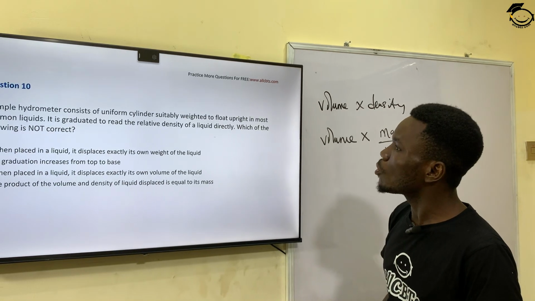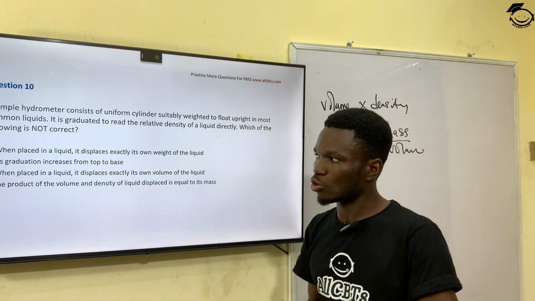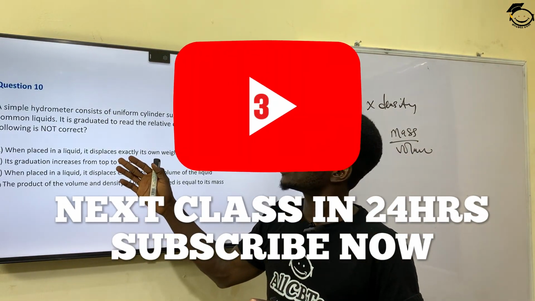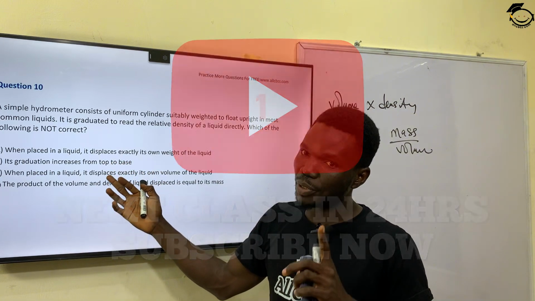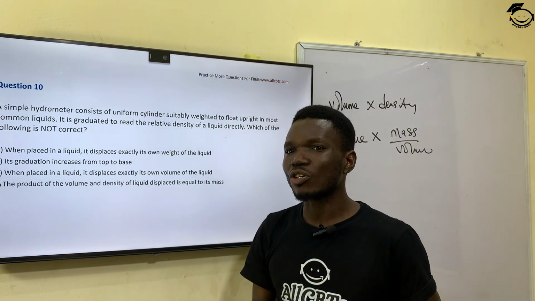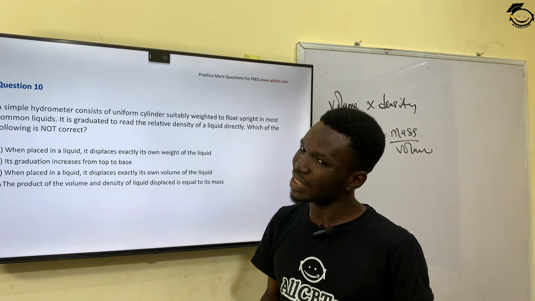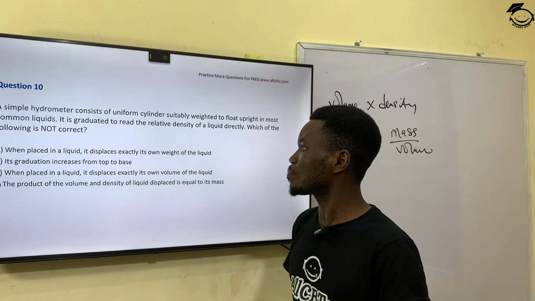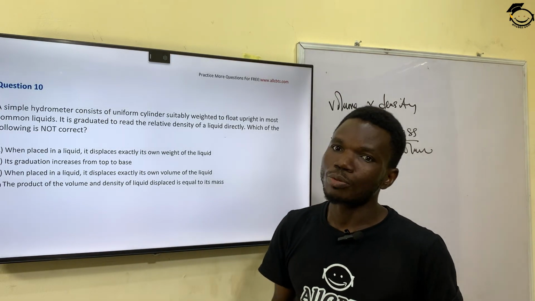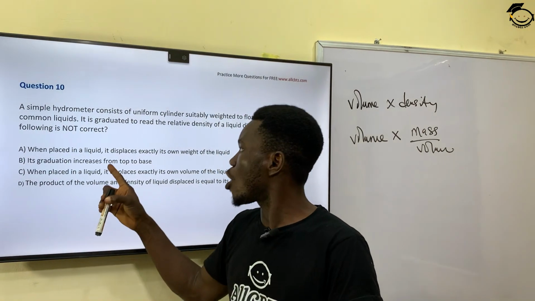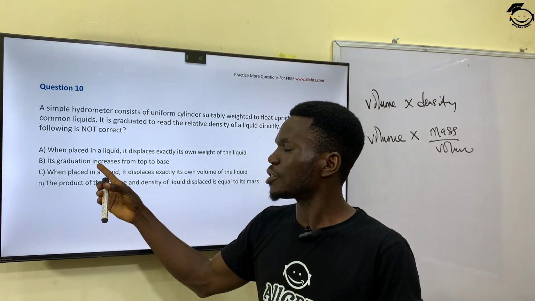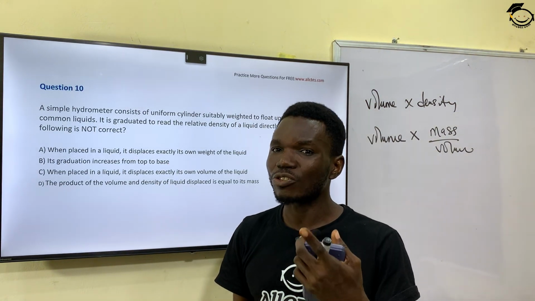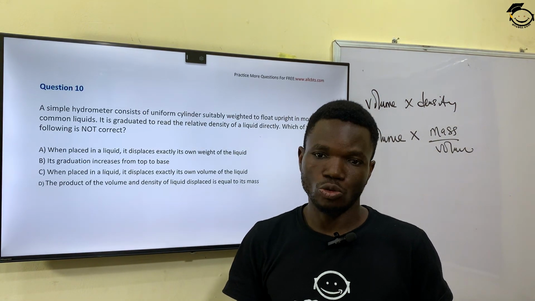But the question is asking which of the following is not correct. Option C here is talking about its volume that is displaced, which is also partially correct as it's related to the mass of the substance that is displaced. So the correct answer to this question is option B. The graduation increases from the top to the base, which is wrong, because the graduation decreases from the top to the base.